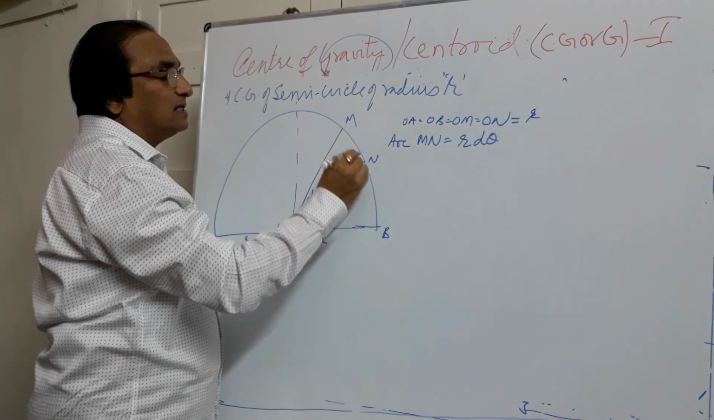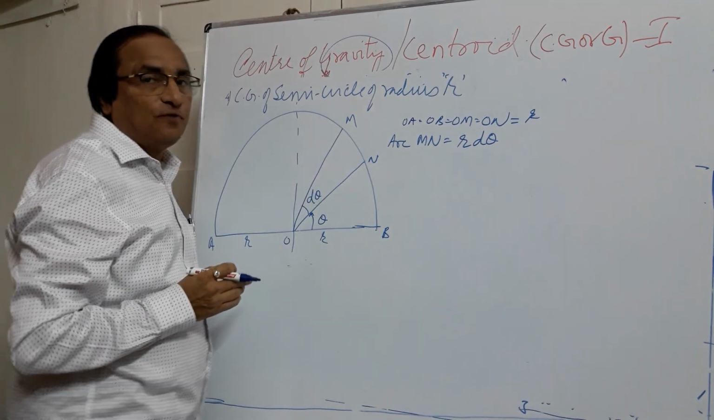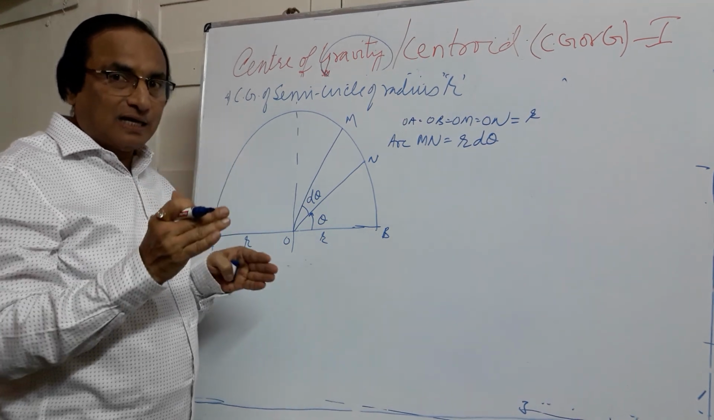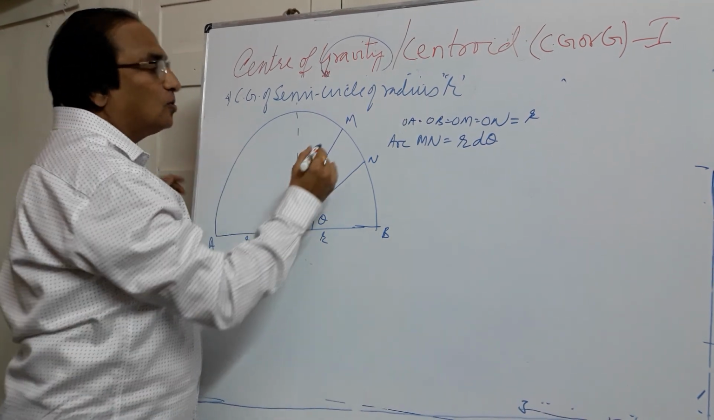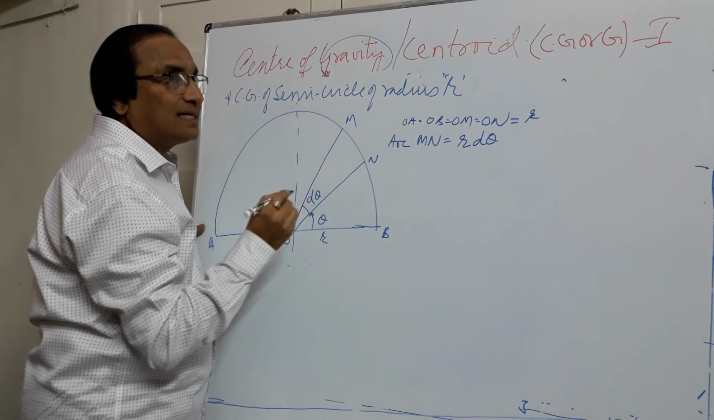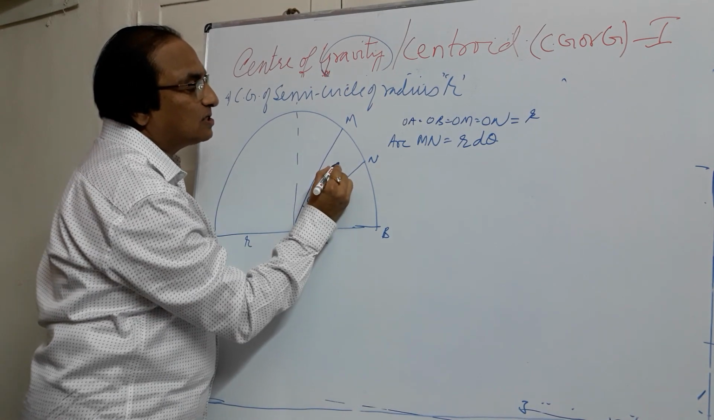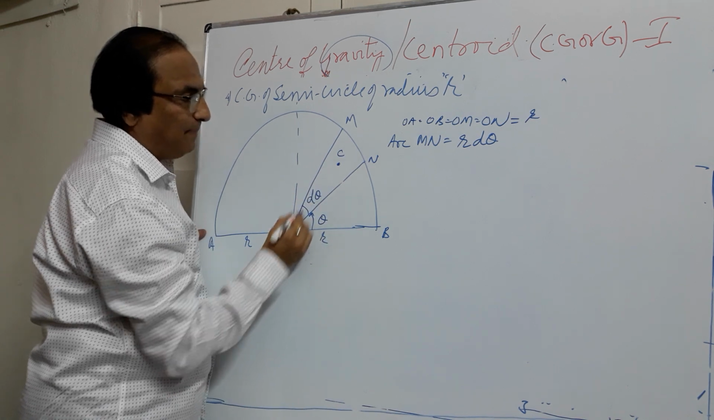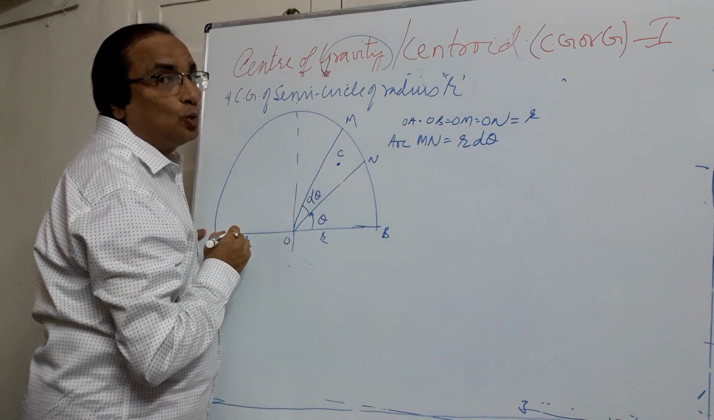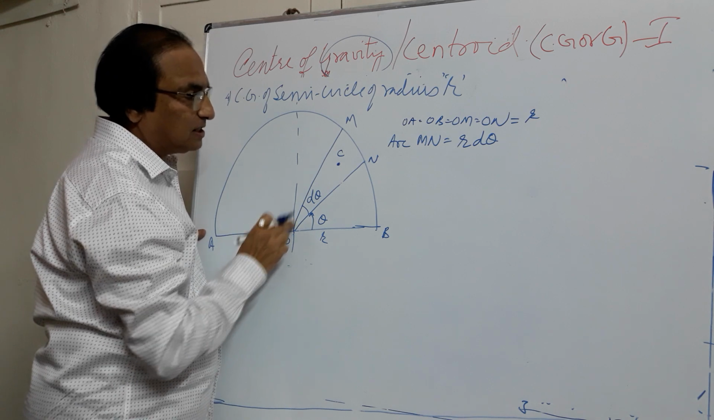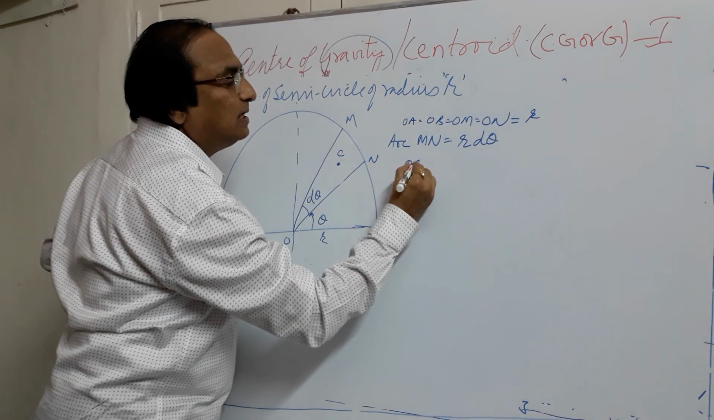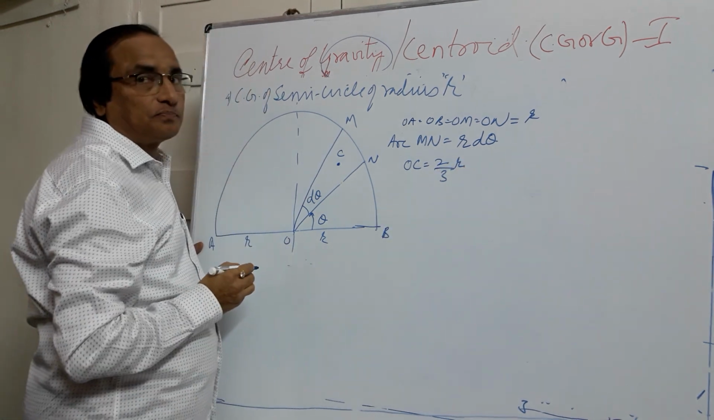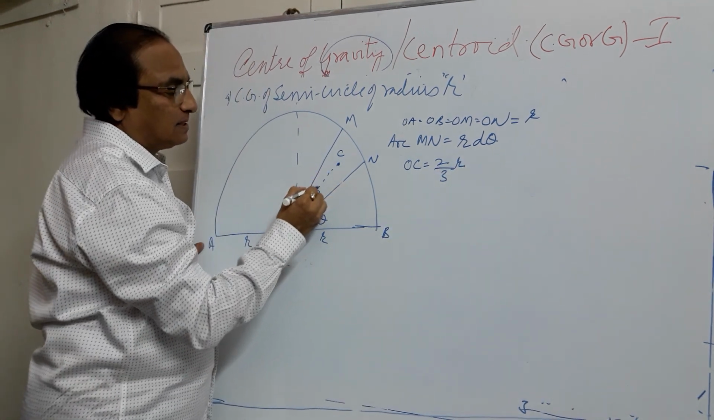Now if you see this, it's almost like a triangle. If we cut out a piece of watermelon, what you get is a triangular piece with curvature. Since it's a triangle, we know the distance of the centroid C from the apex will be 2/3 of the height, because we are measuring the distance from the apex. So OC, I can write as 2/3 of the radius.